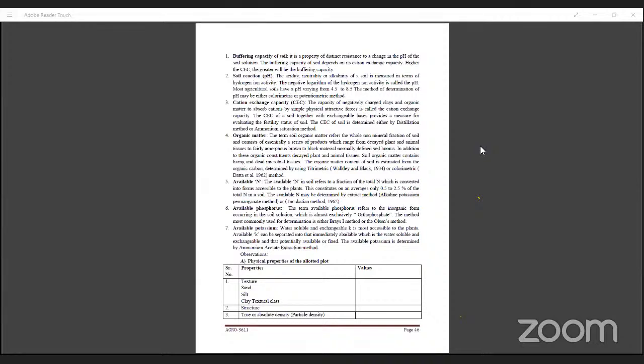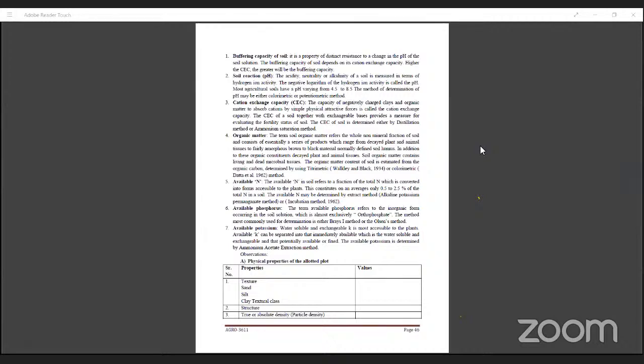You have to bring the soil from the field and crush it in a pestle and mortar. A 0.1 mm sieve can be used to grind this soil. Then 10 gram of soil is used to estimate the organic carbon, and after the estimation of organic carbon we can determine the organic matter present in the soil. You will have to perform this in a soil laboratory.